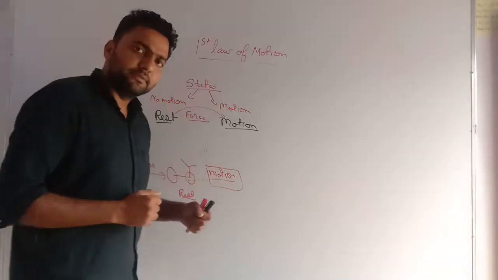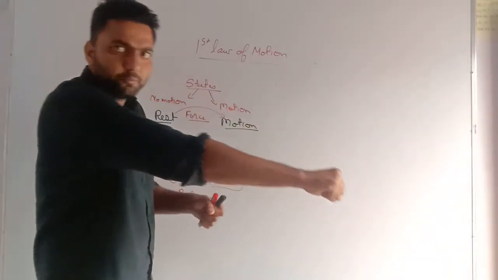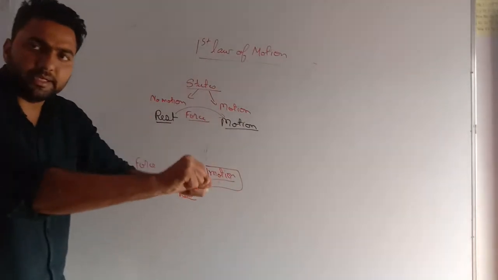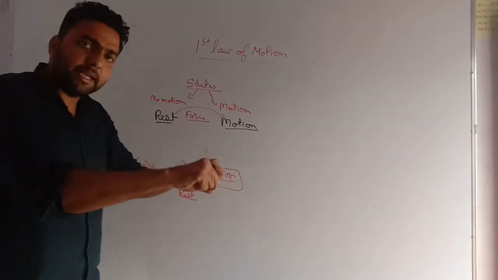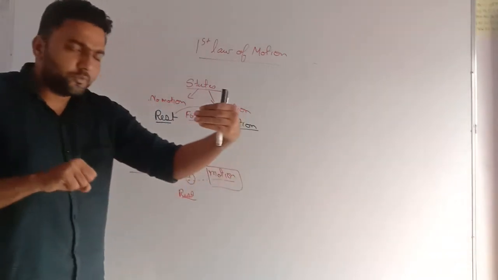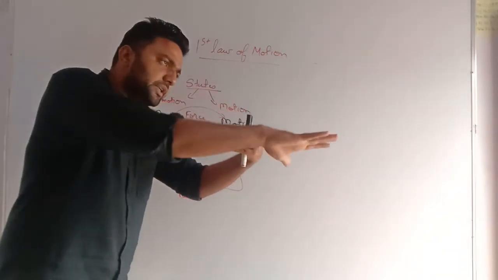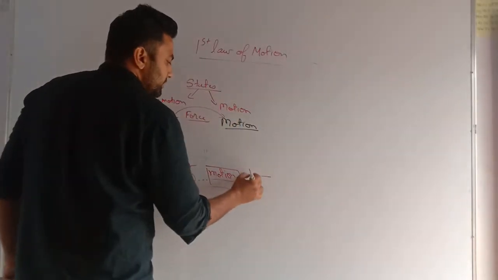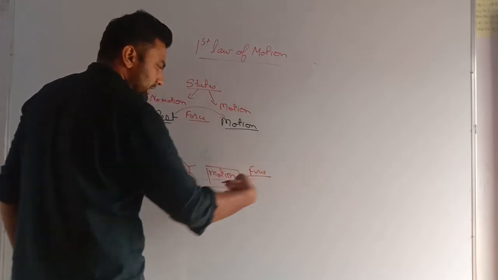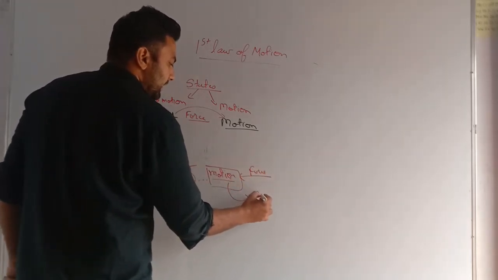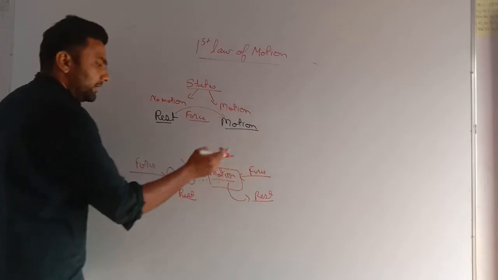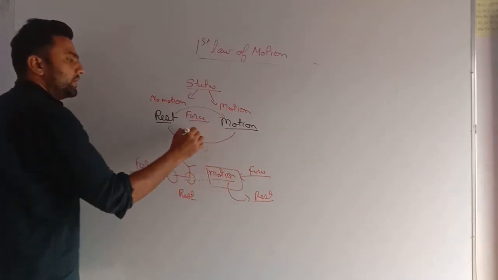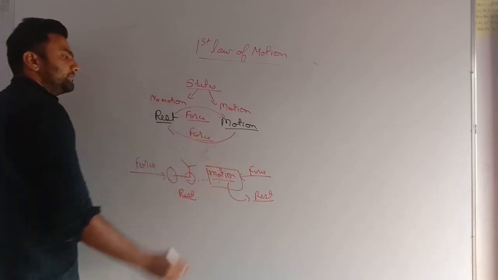I went and pulled it towards me. Or the bicycle was coming, I just grabbed it and did not allow it to move. When I grabbed it, it was coming in this motion. I applied a force in the opposite direction and I stopped it. So I applied a force in this direction, and now this bicycle has come to rest. See, it was in motion, I applied force and it came to rest. From motion to rest, again I applied a force.